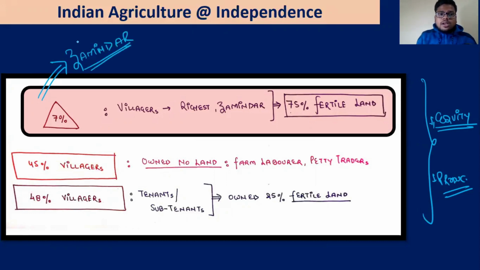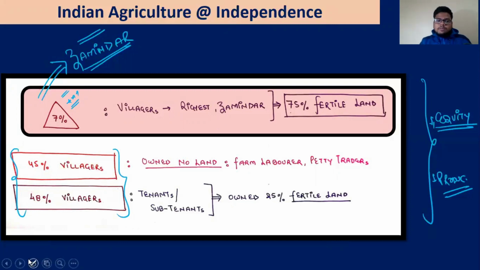Now, this 7% were the zamindars. They had the political influence. They belonged to the upper caste. They will become part of the political class as well once your constitution is formed. That is why B.R. Ambedkar talked about the class struggle. This is the class struggle. Your zamindars and your poor people. And these zamindars are the upper caste and these are the lower caste. And that is why, before social justice is there, before you give opportunity to these people to rise up, everything will be dominated by these people.